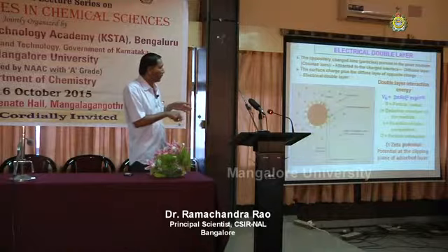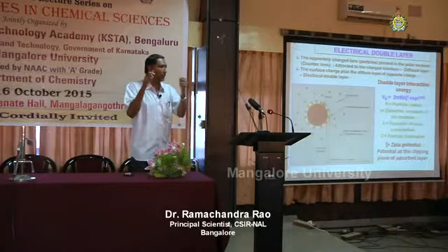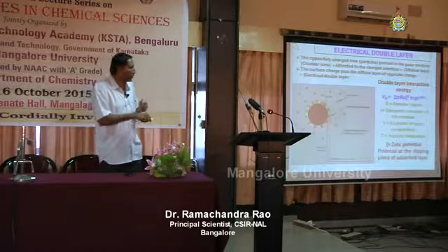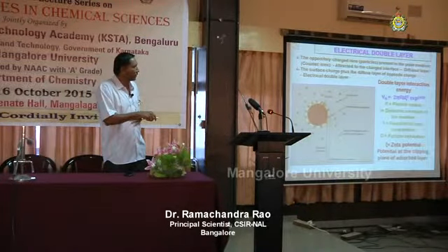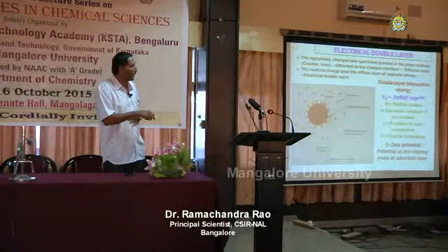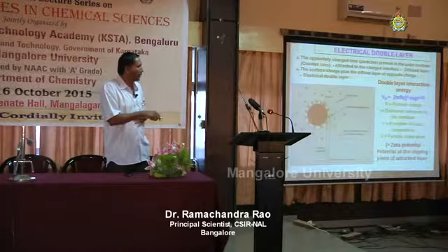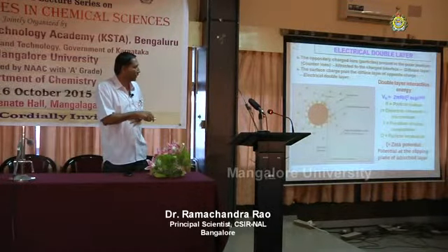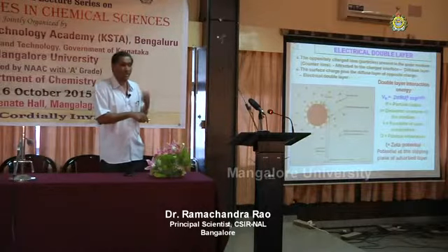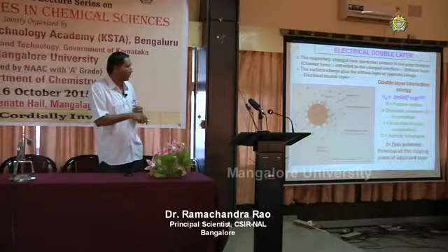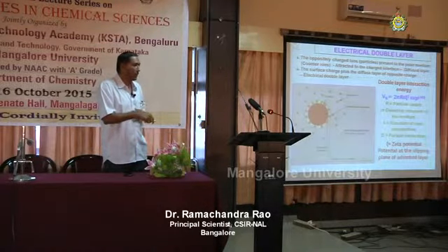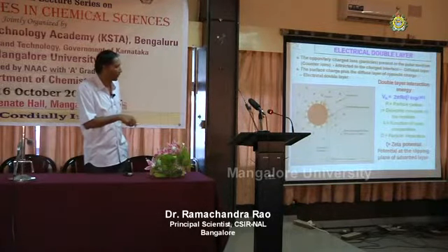Okay, so this surface charge, I talk about repulsive energy. Because of these positive charges, there will be a repulsion. So it is a repulsive force. This repulsive force is given by this equation: Vr equals pi r epsilon zeta squared exponential minus kd, where r is the particle radius, epsilon is the dielectric constant of the medium, and k is a function of the ionic composition or ionic strength. Higher the ionic strength, lower will be the thickness of the double layer. D is the particle separation.